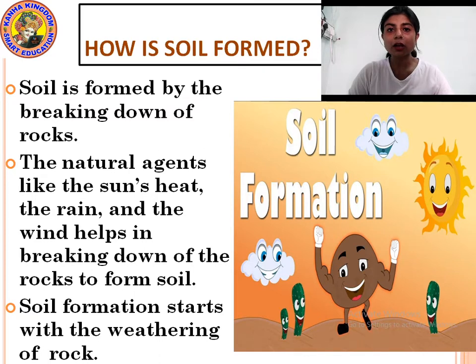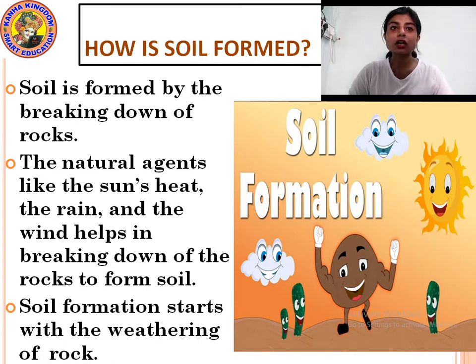Can we make rainfall happen? No, we cannot. It is all naturally occurring. Yes or no? And these are the natural agents: the heat of the sun, rain, wind. These are the natural phenomena that help in the breaking down of the rocks to form soil.